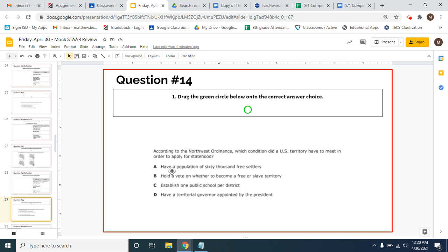And so the idea is that once a place received enough people living there, well, those people need some kind of government. They can't just be out in the Wild West doing whatever they want, right? Once we have a decent amount of people in a place, we want them to be able to create a government where they can make laws and control themselves essentially. And so A would be the correct answer.